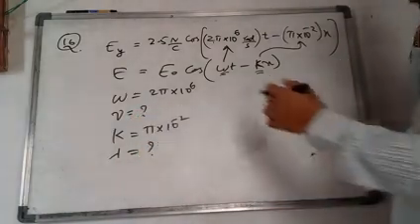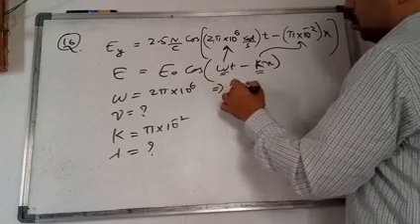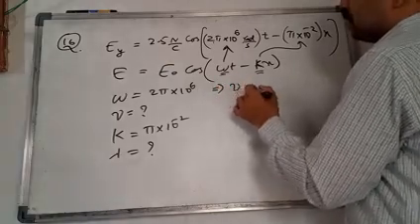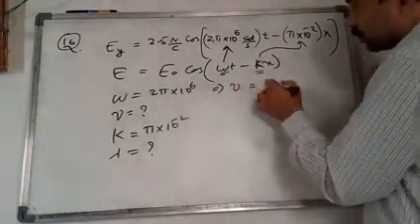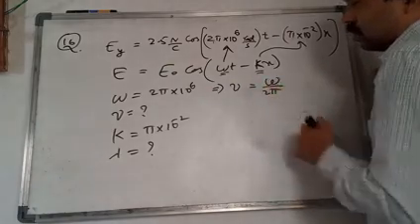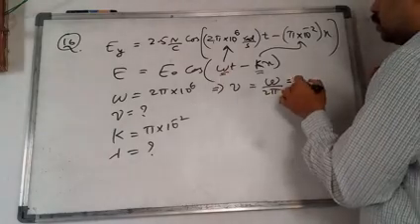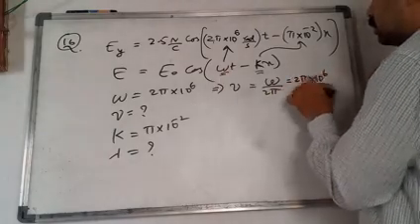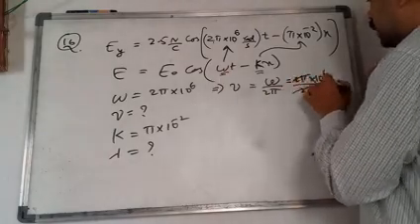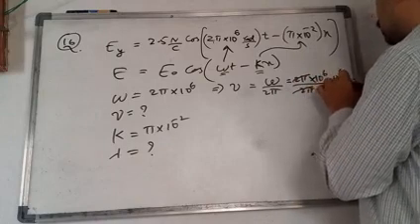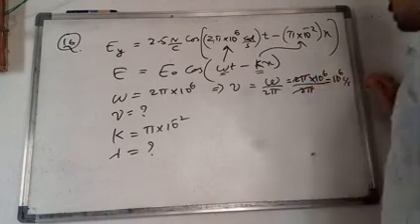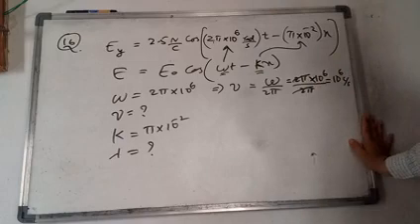Already we know, in the previous problem, nu is equal to omega by 2 pi. Substitute the value, 2 pi into 10 to the power of 6 by 2 pi. The 2 pi cancels, and you get 10 to the power of 6 cycles per second or hertz. This is the frequency.